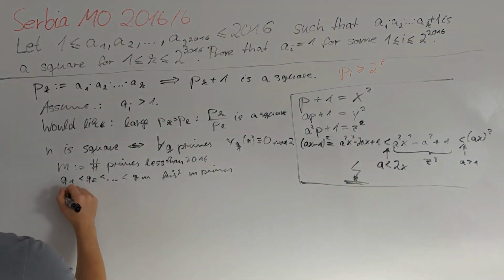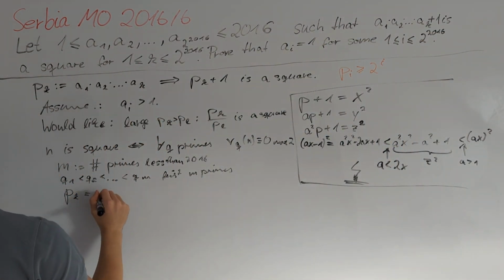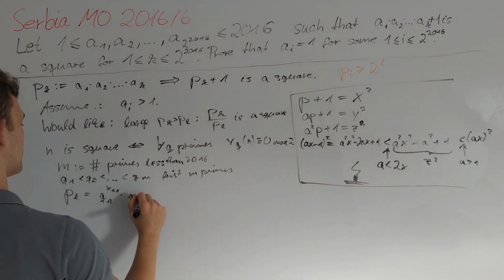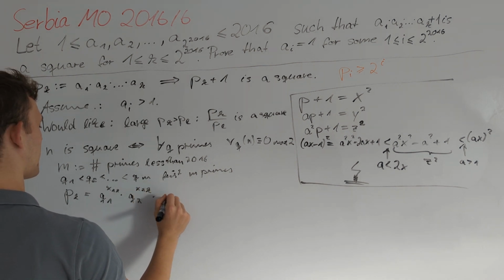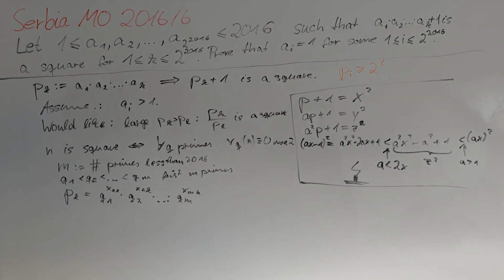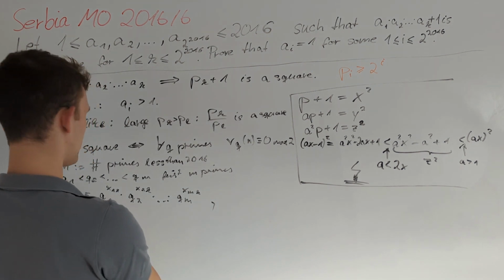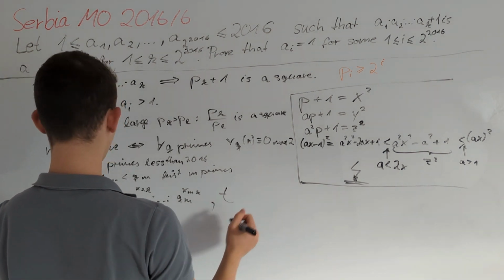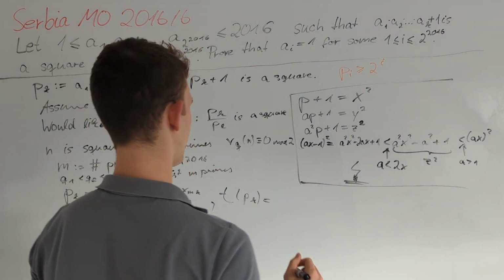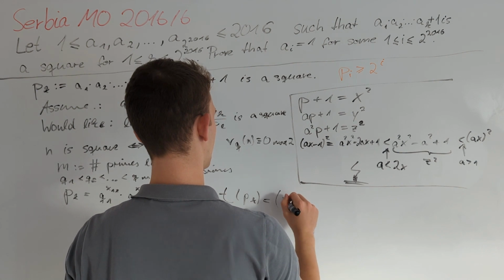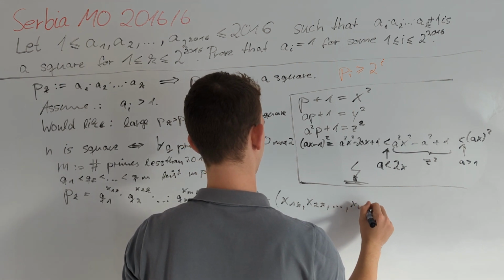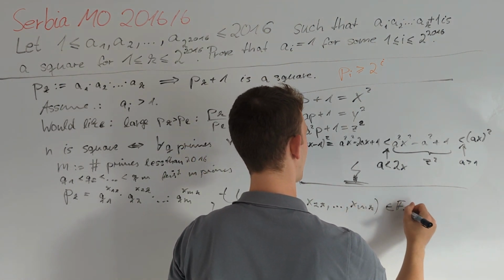So we get that pk equals q1^(x1k) times q2^(x2k) up to qm to the power of xmk. And by this we can define a tuple for each of the pk, which I define to be t of pk. And this shall be the tuple of those numbers x1k, x2k, all the way up to xmk in F2 to the power of m.